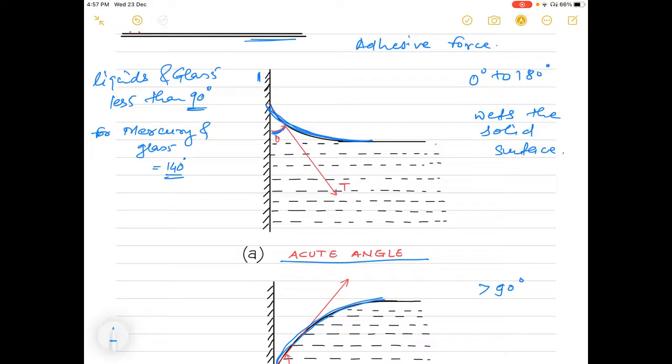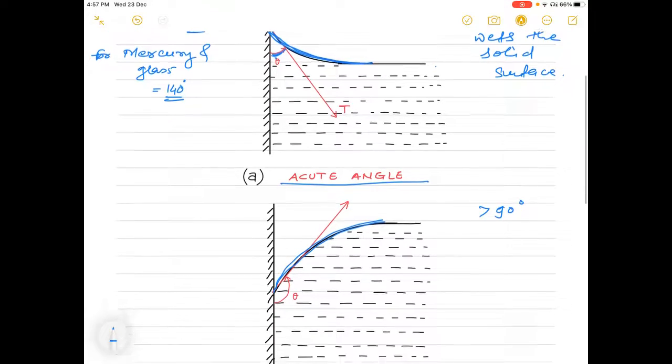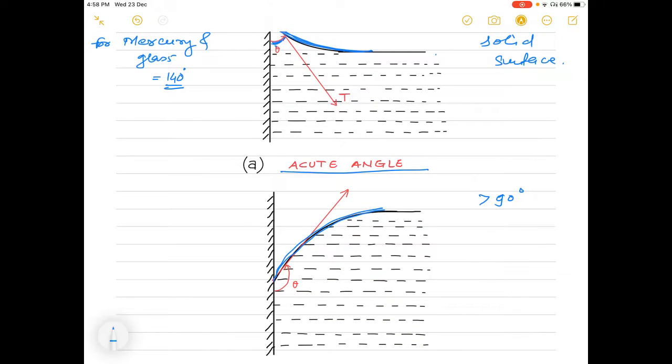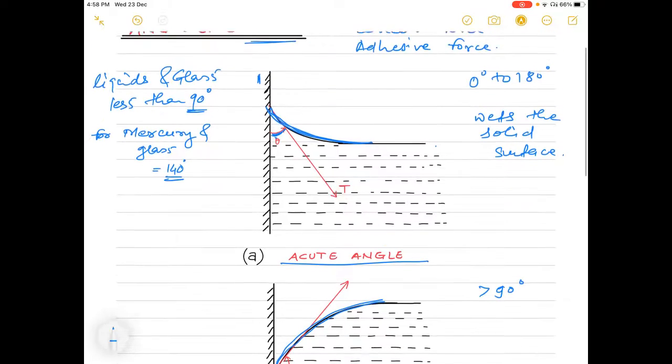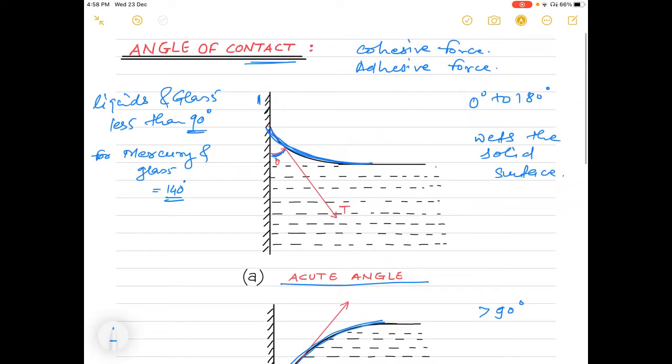Now why do we get these convex and concave surfaces over here? It depends upon the force of attraction, or the cohesive force, between the liquid molecules. For liquids which wet the solid surface, the cohesive force between the molecules, that is the force of attraction between similar molecules, is weaker than the adhesive force, that is the force of attraction between the molecules of the solid surface and the liquid.